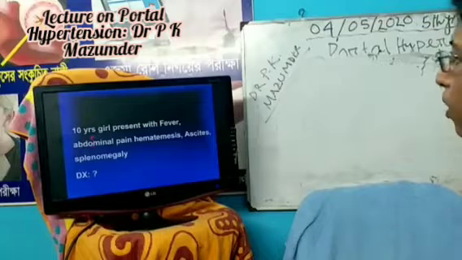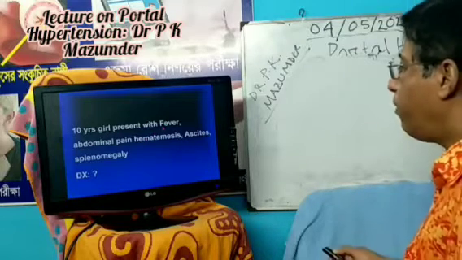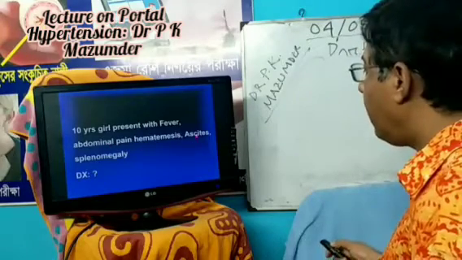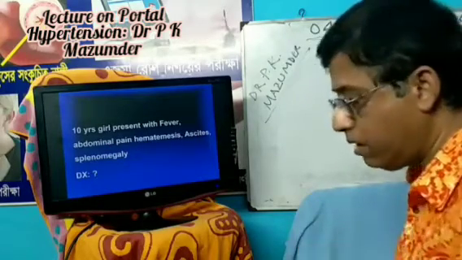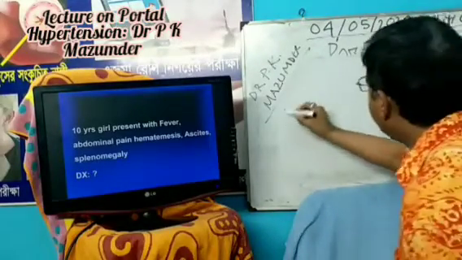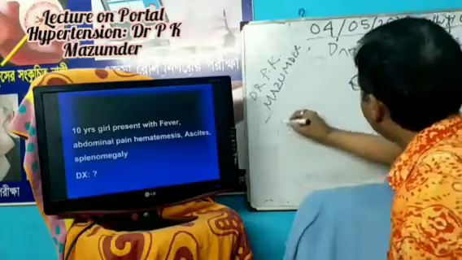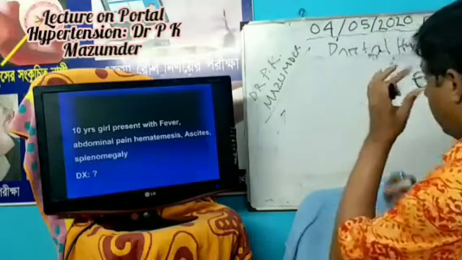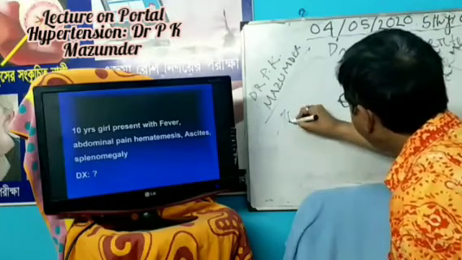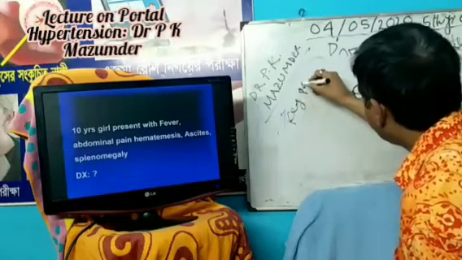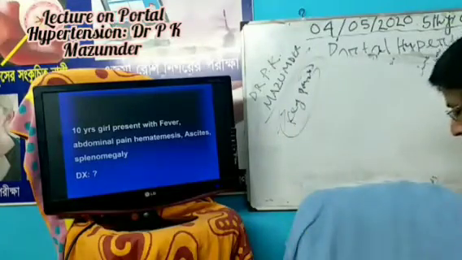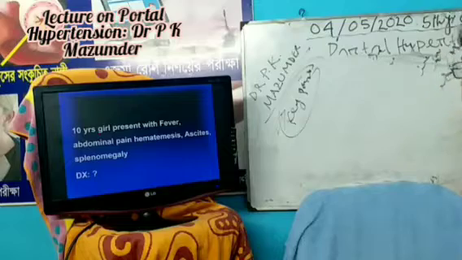So, question session. There is a question. A 10-year-old girl presents with fever, abdominal pain, hematemesis, ascites, splenomegaly. What is your diagnosis? You write it down according to my instruction: first write down the key points. What are the key points of this picture?